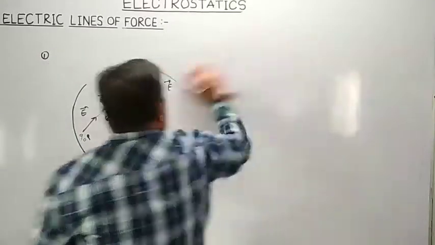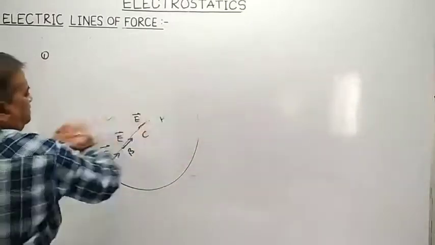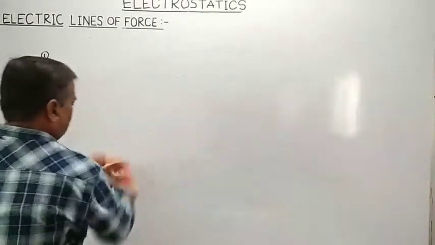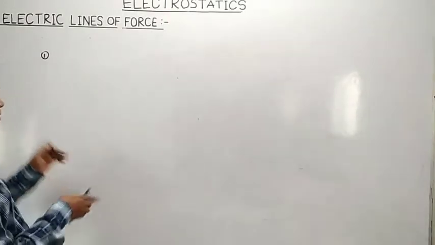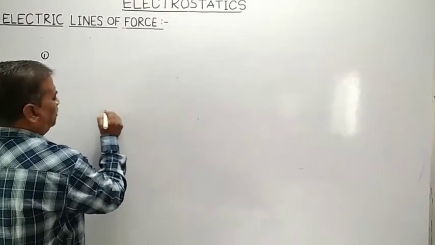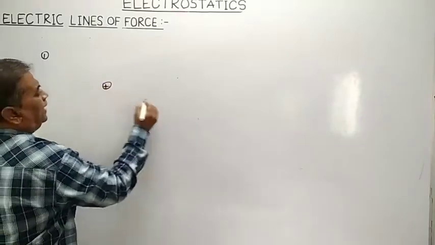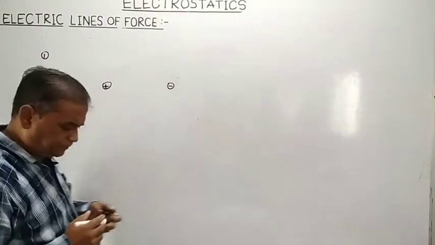Now we will summarize the properties of electric lines of forces, but before that, in examination there might be a question. According to the concept of electric lines of force, suppose I have a positive charge and a negative charge.